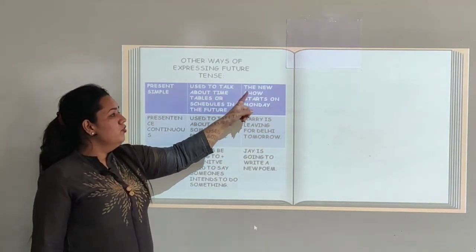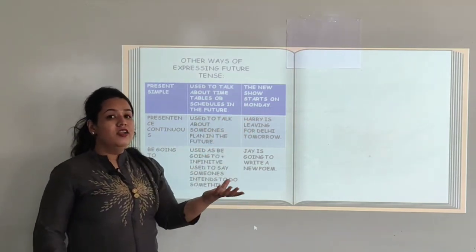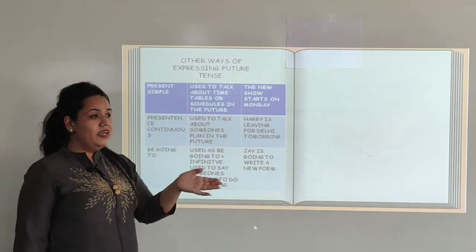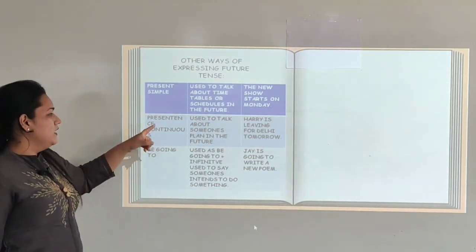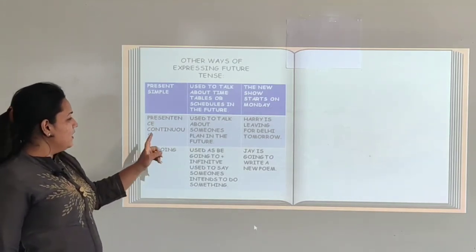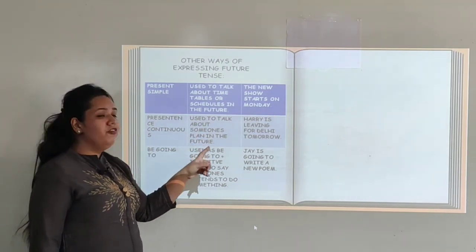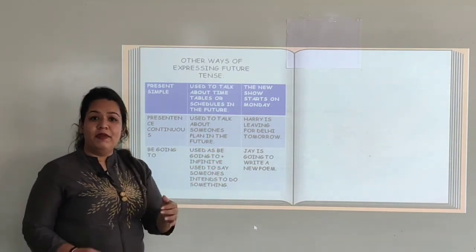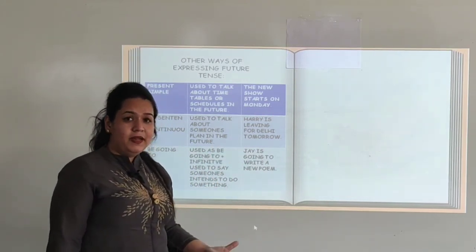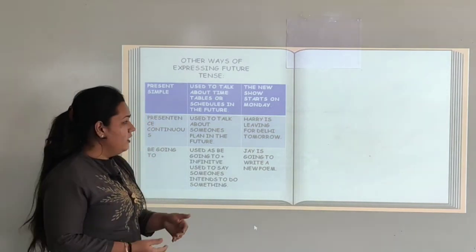That is, the new show starts on Monday. That means on Monday the new show will begin. That is scheduled, that is already decided. The next example is present continuous. Present continuous is used to talk about someone's plan in future. That means they have planned something in future and they are talking about it in the present moment. They are going to do something in future and they are discussing it right now.